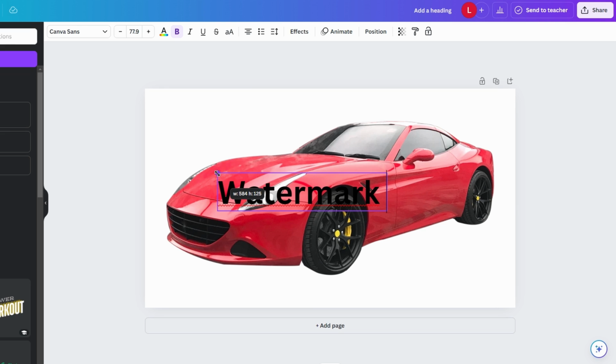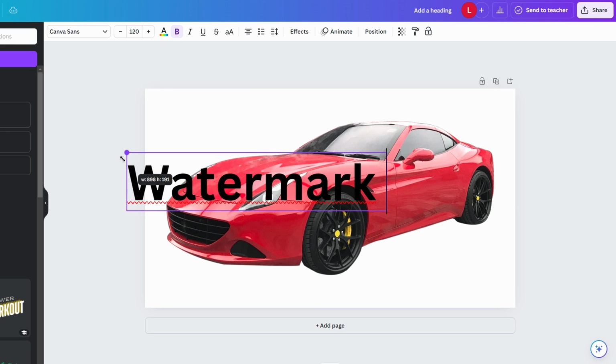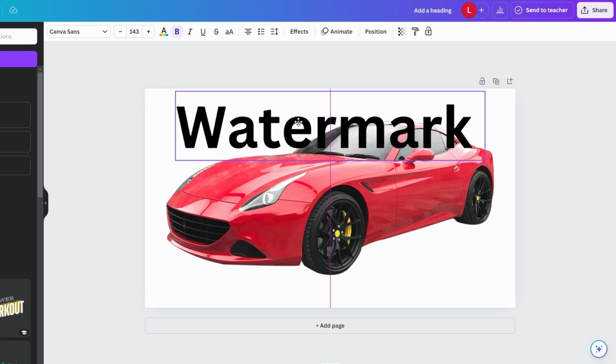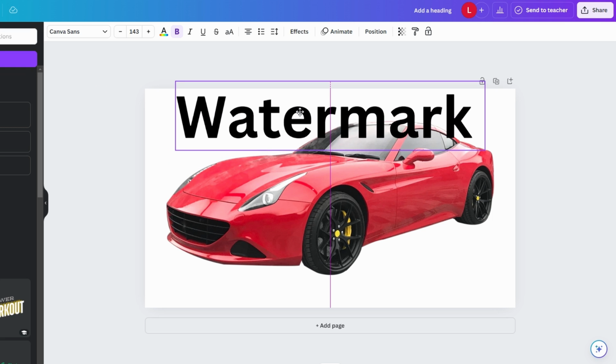This could be your brand name, website URL, or any identifier. Resize the text by dragging the corner or adjusting the font size in the toolbar. Make it big enough to cover your design, but not so large that it overwhelms the main content.